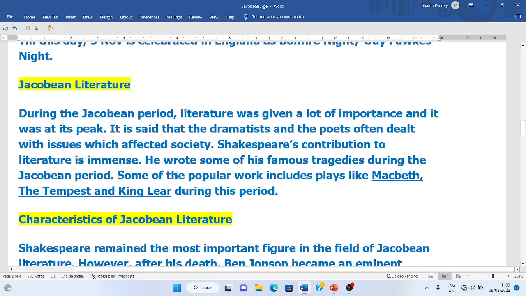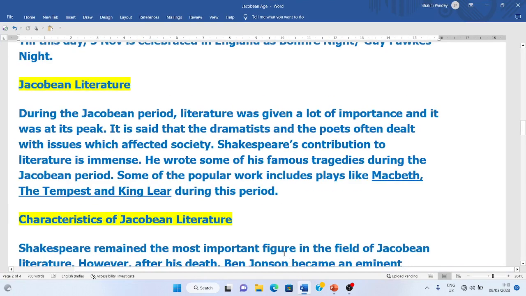During this Jacobean period, literature was given a lot of importance, because James I was a very learned man, and literature was at its peak. It is said that the dramatists and the poets often dealt with the issues which affected society. Shakespeare was still writing in the Elizabethan age, and he was writing in this age also. Shakespeare's contribution to literature is immense in this age also, and he wrote some of his famous tragedies during this Jacobean period. Some of the popular works included plays like Macbeth, The Tempest, King Lear.